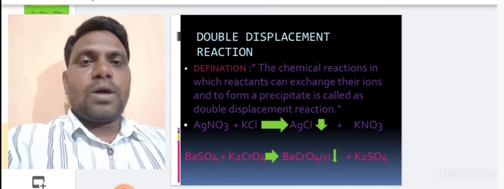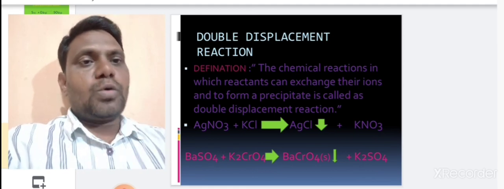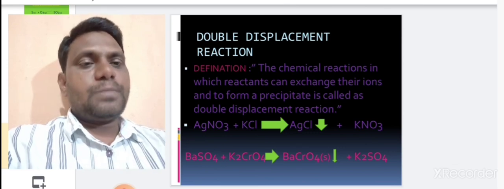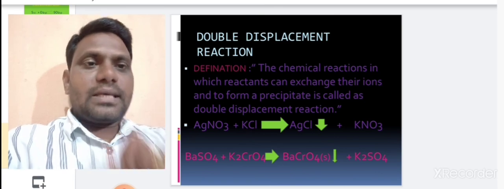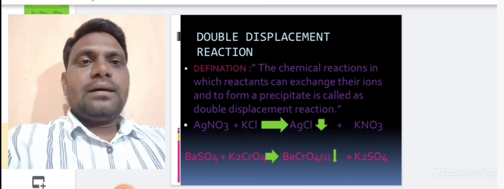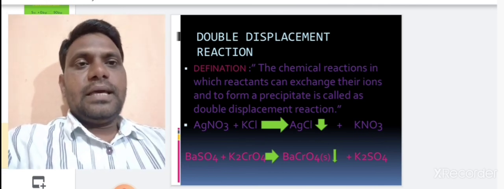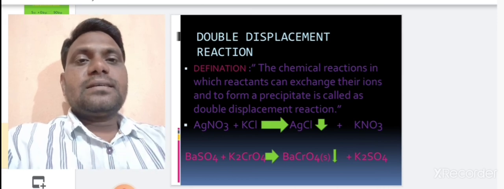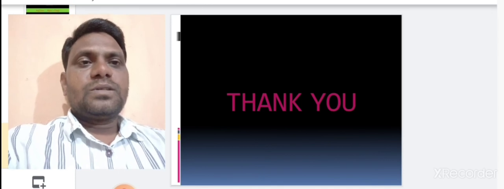Here PPT is formed. The color of barium chromate PPT is yellow. The downward arrow indicates that there is formation of PPT, and when a precipitate is formed in the given chemical reaction, then the type of chemical reaction is double displacement reaction. In double displacement reaction, a precipitate is formed by exchanging ions. Thank you.